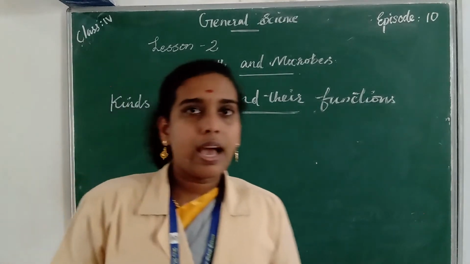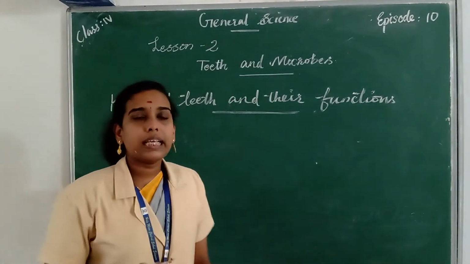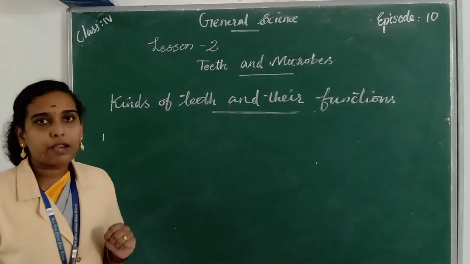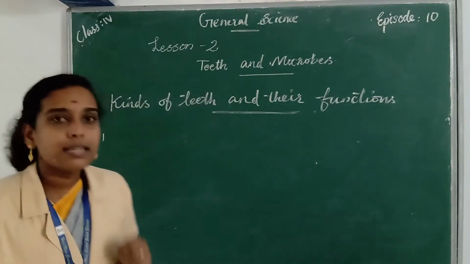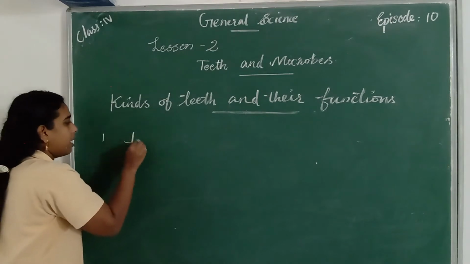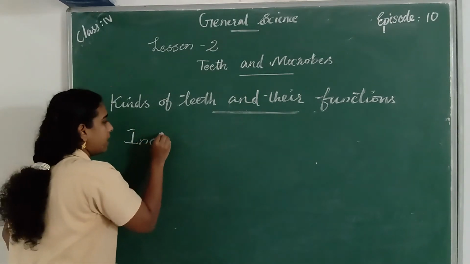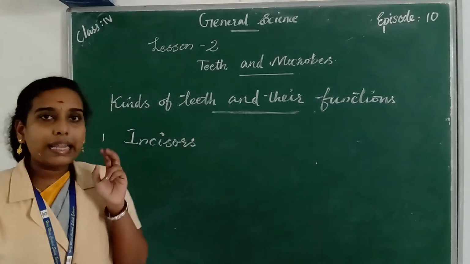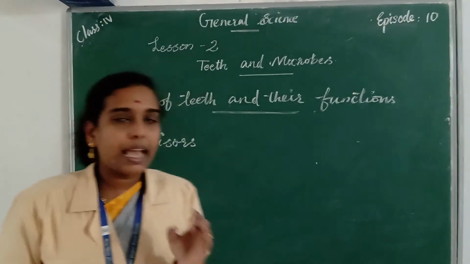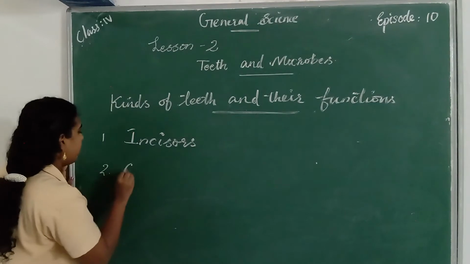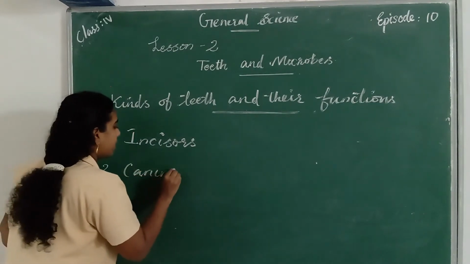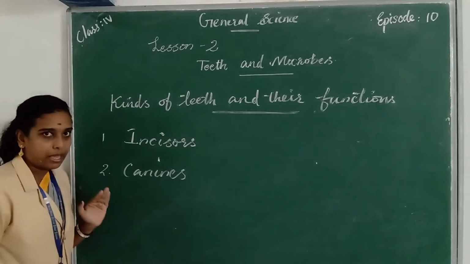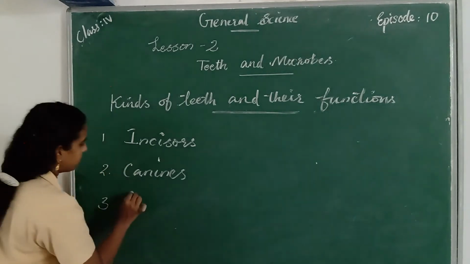We have mainly 4 kinds of teeth. The first one is incisors, I-N-C-I-S-O-R-S. And the second kind of teeth is canines, C-A-N-I-N-E-S.